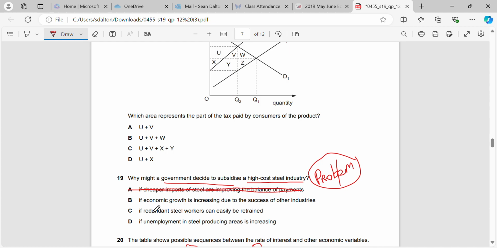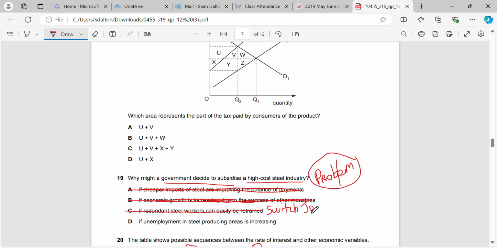subsidize it. If economic growth is increasing due to the success of other industries, again, that's not a problem. It's a good thing. And it means that they're going to focus their attention on the other industries, not on the steel industry. So it wouldn't apply anyway. If redundant steelworkers can easily be retrained, well, that means that they can just switch jobs easily, right? Which would not give us a reason to subsidize it. We're subsidizing it because we want them to keep their jobs.